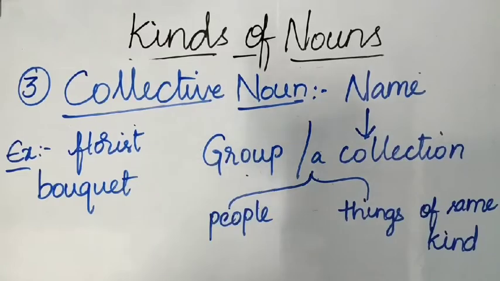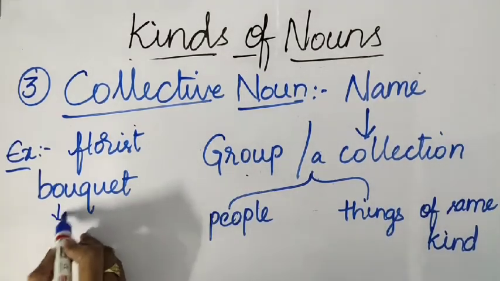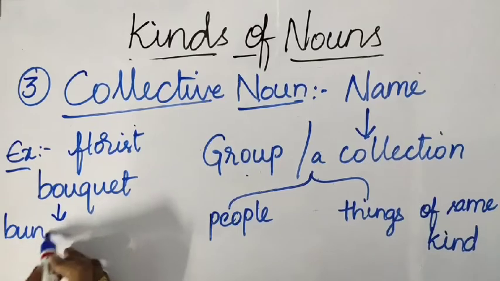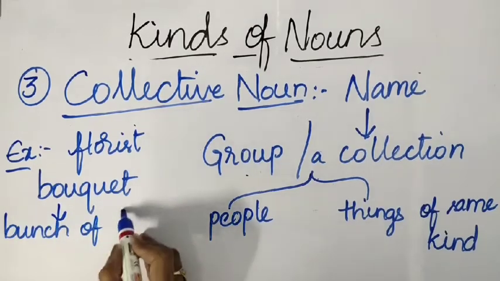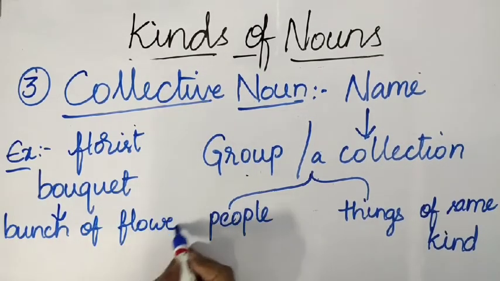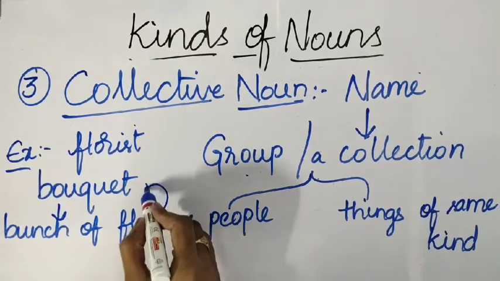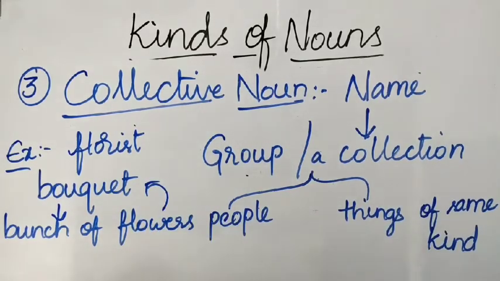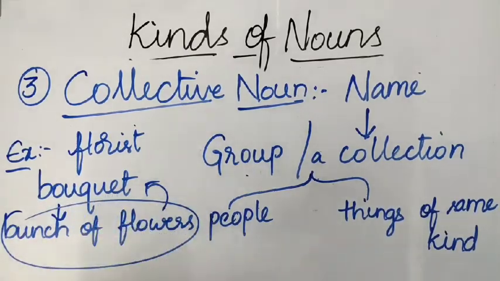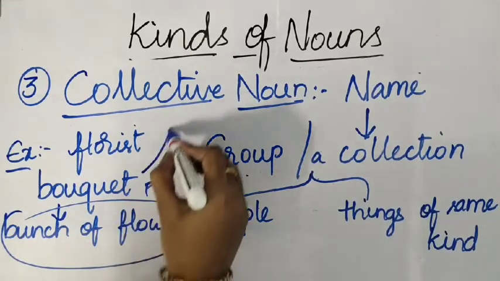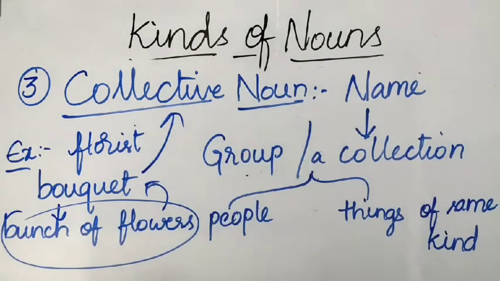Now, what is this bouquet, students? Here the T is silent. This bouquet is nothing but a bunch of flowers put together, it is called a bouquet. So, here the collection of flowers is a bouquet. So, this word bouquet is a collective noun.